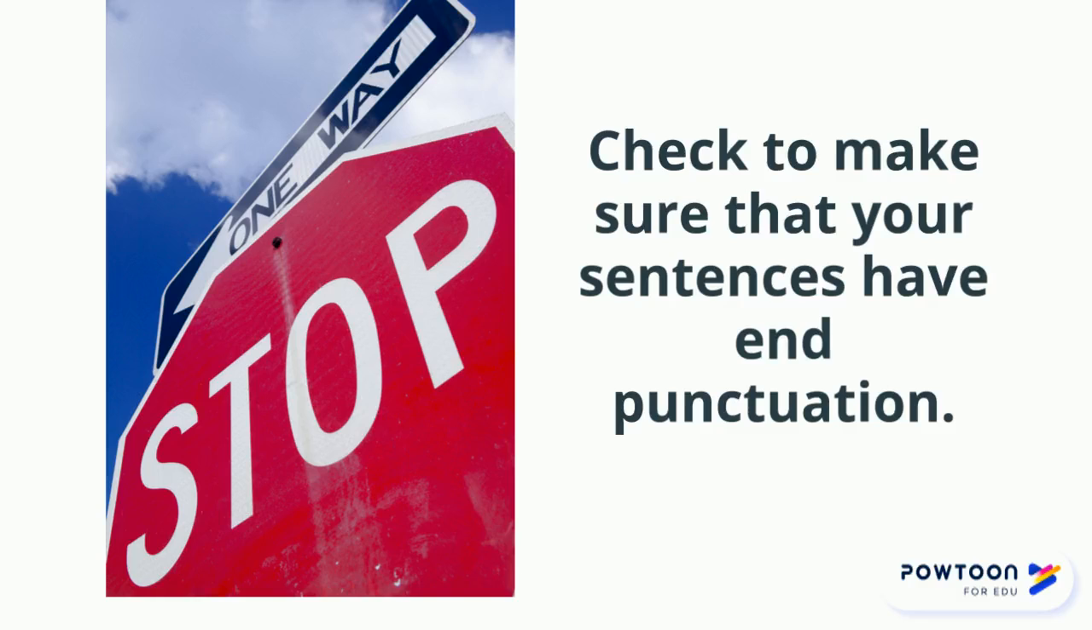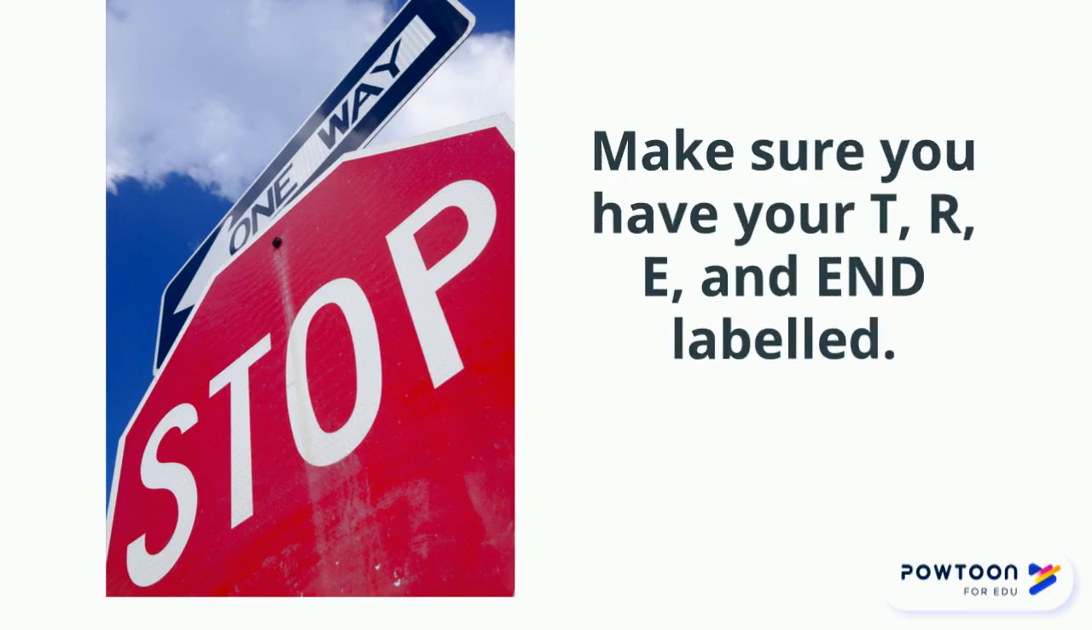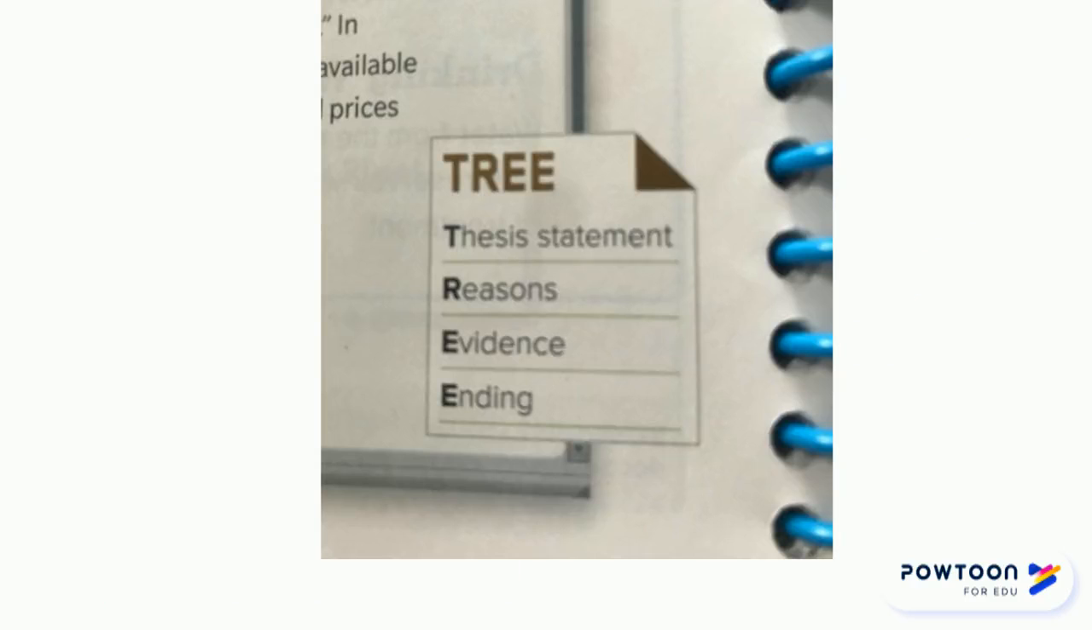Now that you're finished, stop here and make sure that you have all of your end punctuation to your sentences. You will lose points if you're missing that. Also double check that you have your T, R, E, and E labeled in the text. We are going to be working on an essay soon, and we will also follow the TREE organization. T for thesis statement, R for reasons, E for evidence, and E for ending.